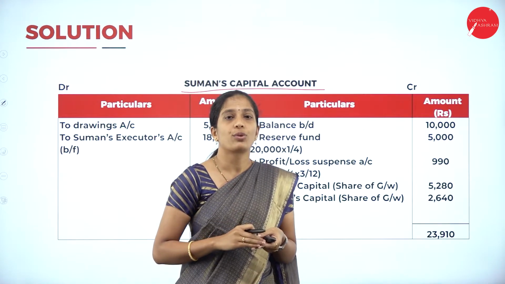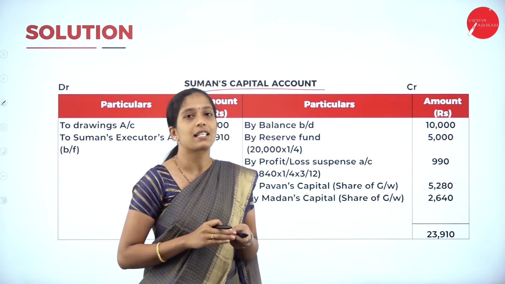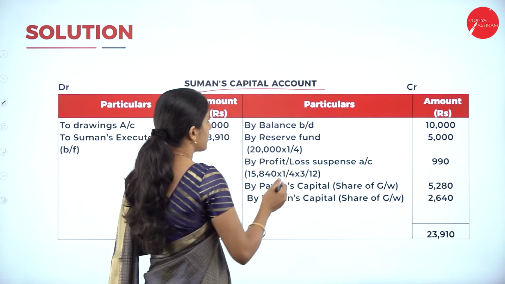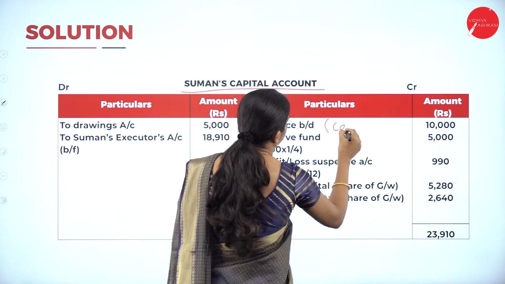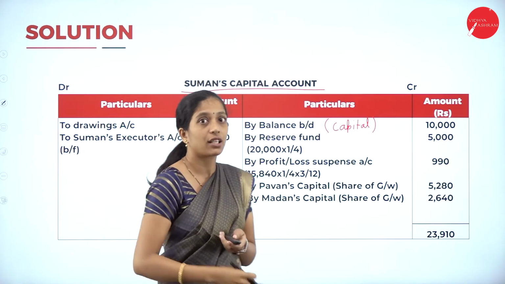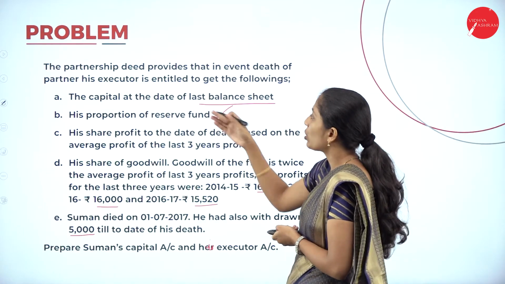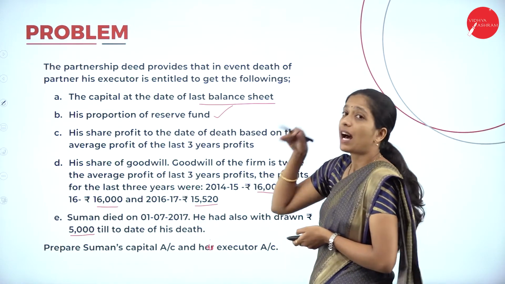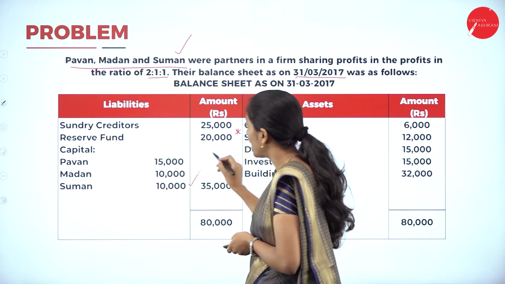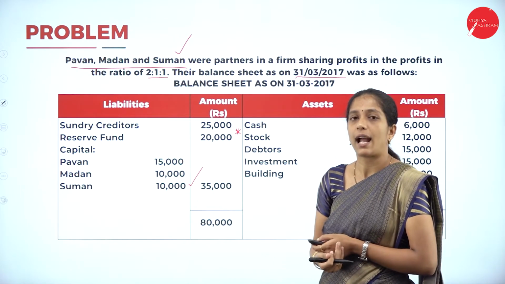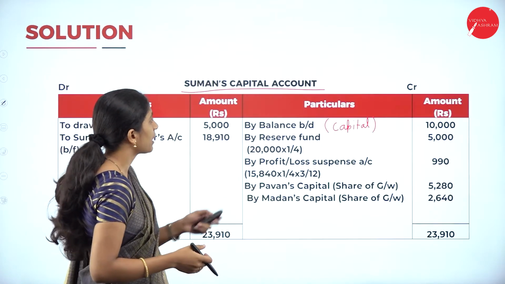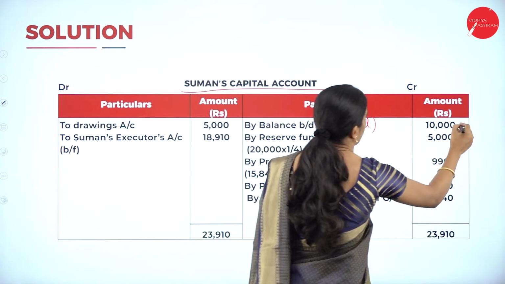Now first, what you have to do is transfer the capital of the deceased partner. Now who is the deceased partner? Suman, right? Transfer his share of capital as by balance brought down. First transfer the capital, because in the partnership deed they have told that the capital at the date of the last balance sheet. So see the last balance sheet, how much capital have they given? 10,000. So transfer that capital as by balance brought down. So how much capital? That is 10,000.